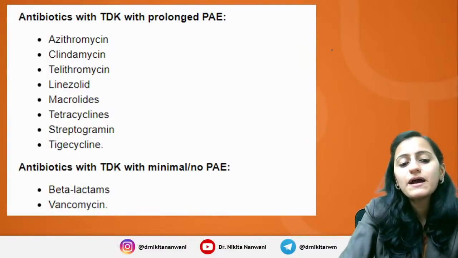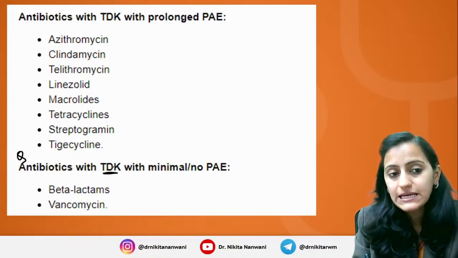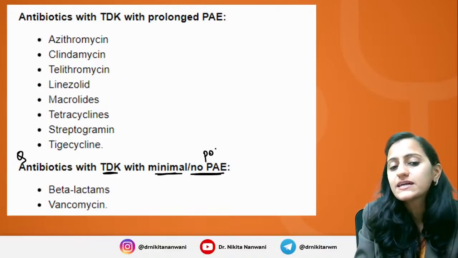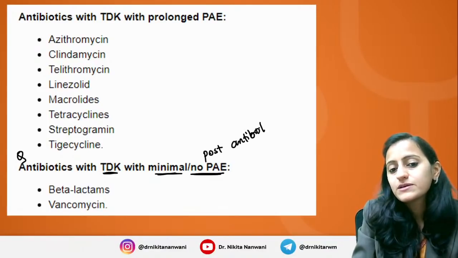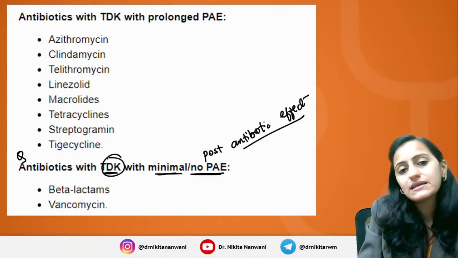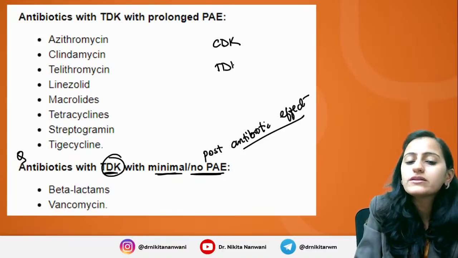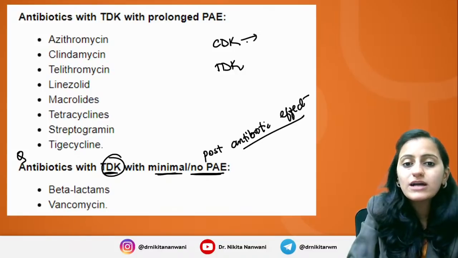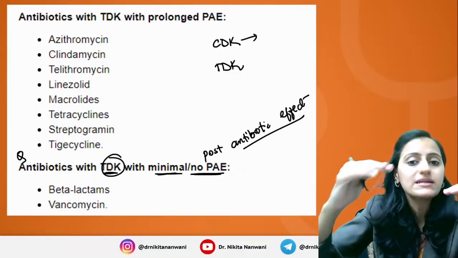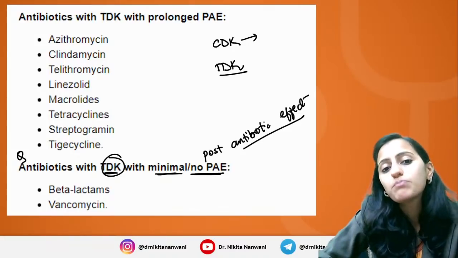Next one, antibiotics. This is an important question. Which is an antibiotic which has time-dependent killing, but it has no or minimal post-antibiotic effect? So basically, your antimicrobials can have concentration-dependent killing or they can have time-dependent killing. Concentration dependent means they will kill the organism if the concentration is above a particular level. Time dependent means it is the duration for which the drug is present which is important.